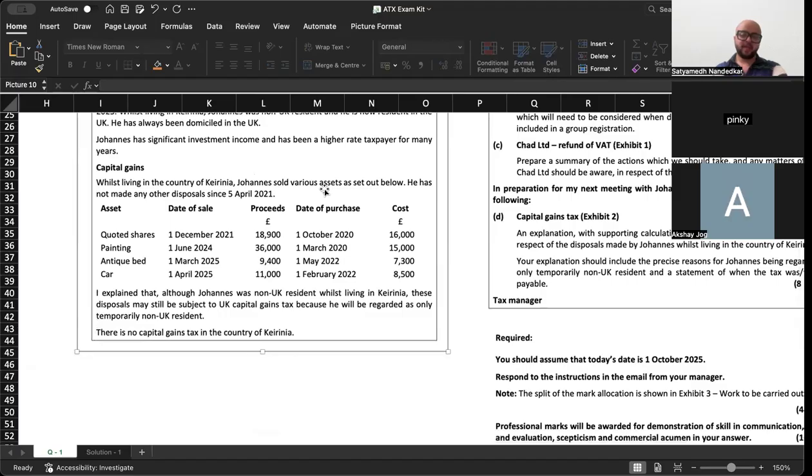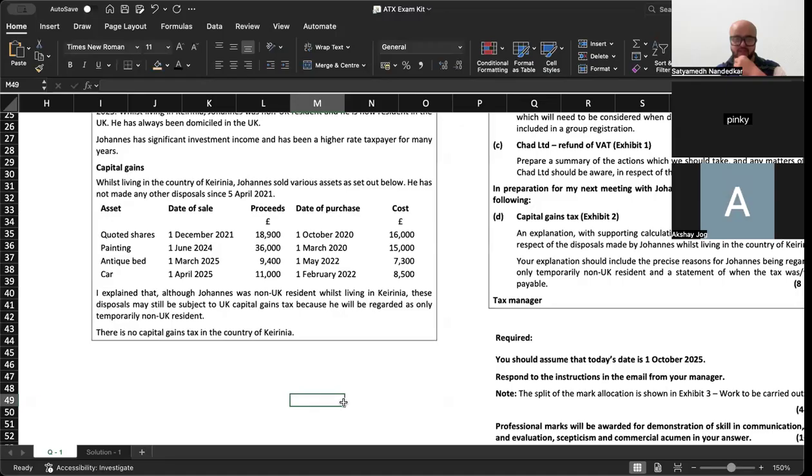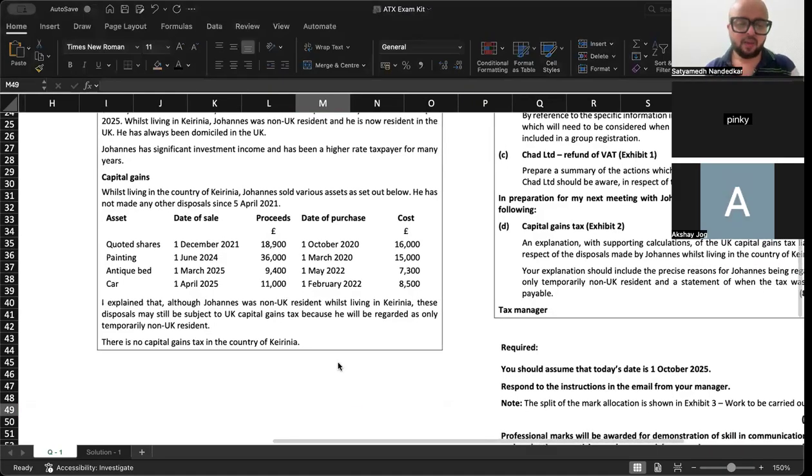He has not made any disposals since 5th of April 2021. Quoted shares, date of sale, painting 1st of June 24, and on 1st of December 21, antique bed and car. The date of purchase is also given to you. I explained that although Johannes was non-UK resident, these disposals will still be subject to tax as he will be regarded as temporarily non-UK resident. There is no capital gains tax in the country of Kenya.